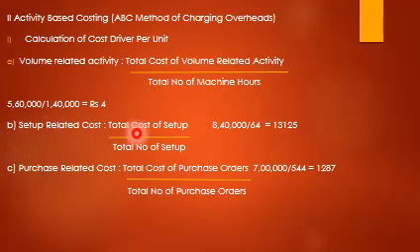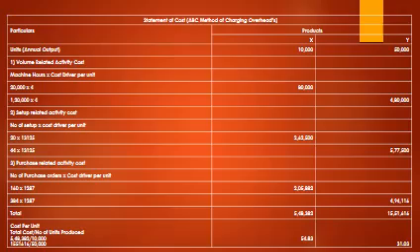Setup related cost, total cost of setup 8,40,000 and total number of setups 64, so 13,125. Purchase related cost, total cost of purchase orders divided by total number of purchase orders, 7 lakh divided by 544, so it comes to 1,287. So this is a statement of cost under the ABC method of charging overheads.